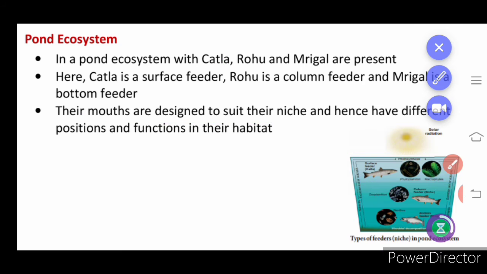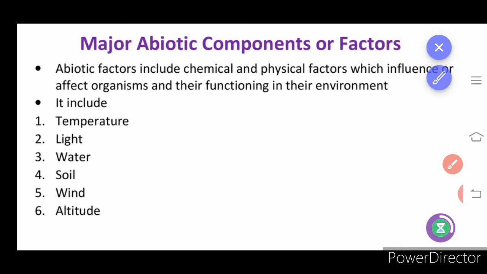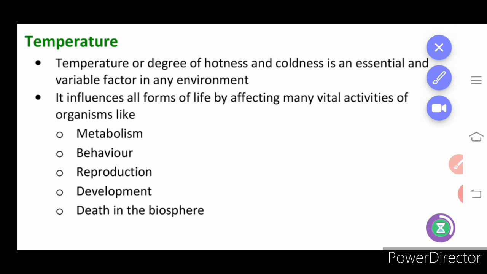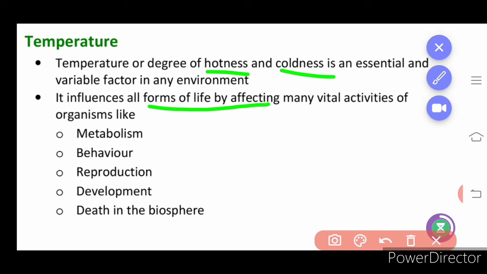Next we are going to learn about the major abiotic components or major abiotic factors. As you know, these are non-living things, and we just listed out all the names of abiotic factors. We will learn in detail about temperature. Temperature, as I told you, is not only hotness but coldness also, and it influences all forms of life by affecting vital activities. Major activities are affected by temperature.